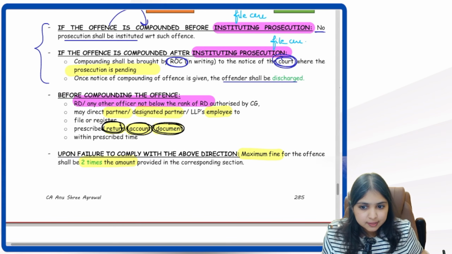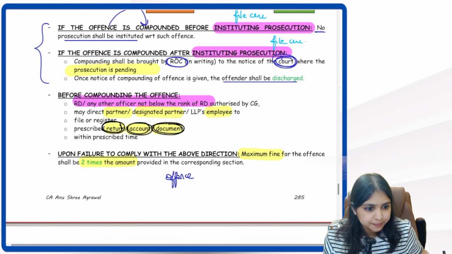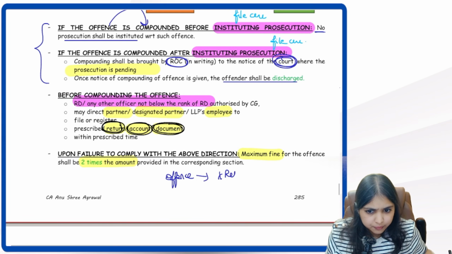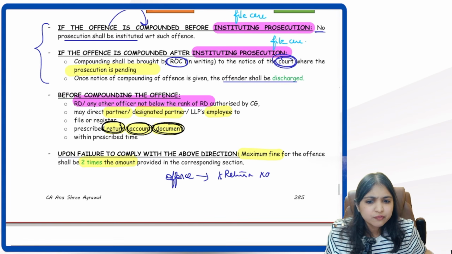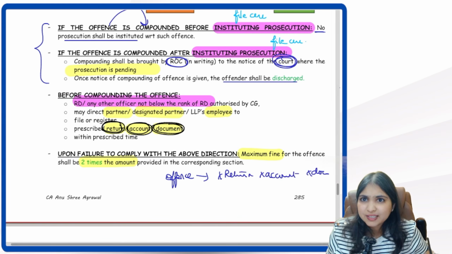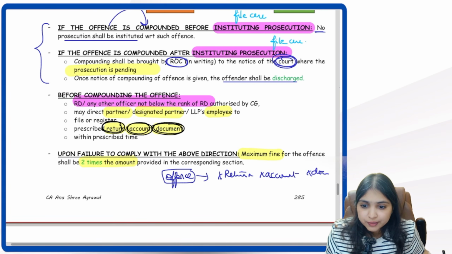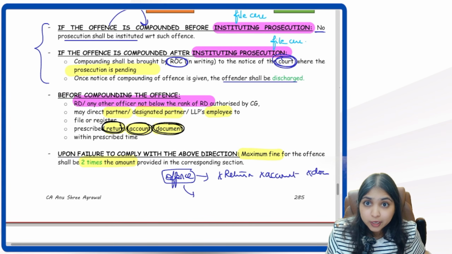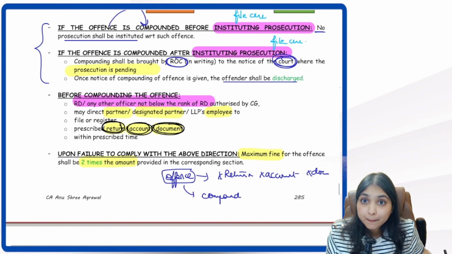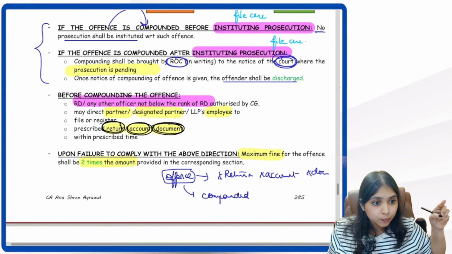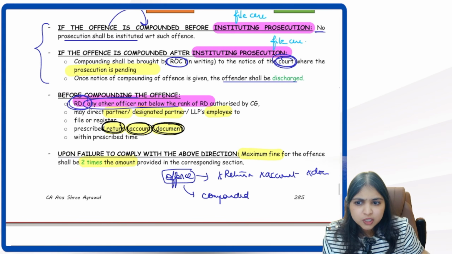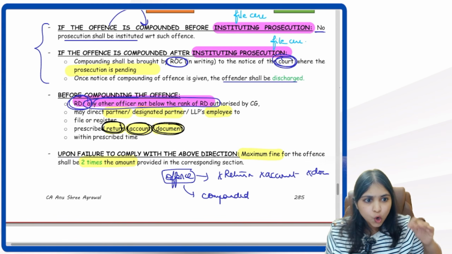I did one offense. What offense did I do? I did not file a return, or some statement of accounts, or some document. This offense I did. Because I committed an offense, I am trying to do the compounding process. I want to settle the matter. So I am trying to get the offense compounded. Matter will go to whom? Who will compound the offense? RD or any other officer not below the rank of RD. They will compound the offense.